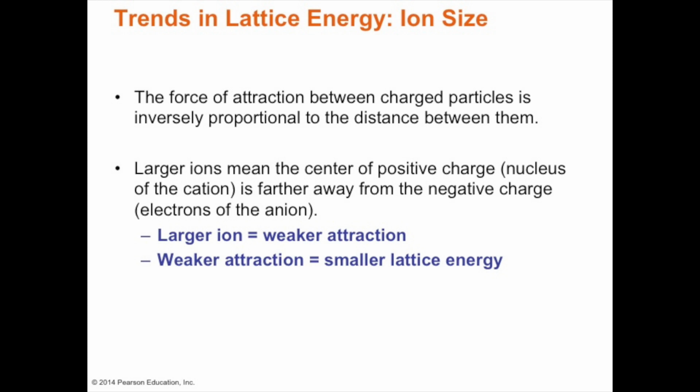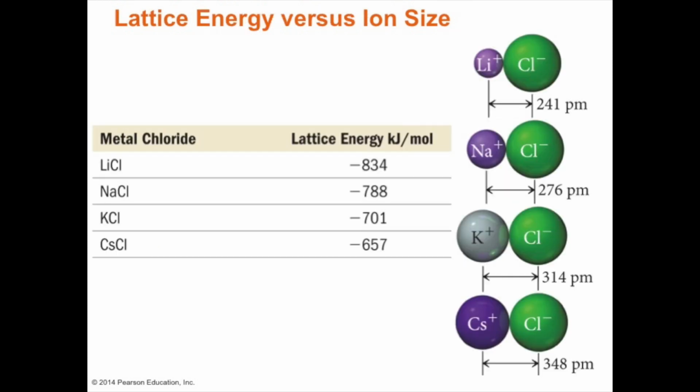So as we go down, as the ion size gets larger, so you have potassium, rubidium, cesium, and francium, they end up with smaller lattice energies, and this is evidenced by the lattice energy in kilojoules per mole. So lithium is minus 834, while as we go down, a weaker attraction, minus 657.